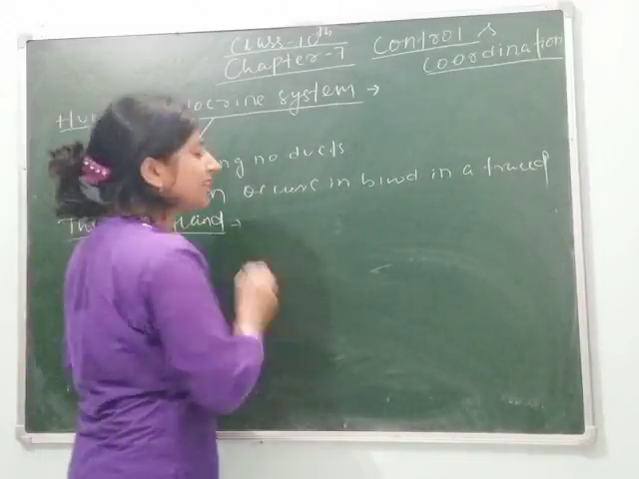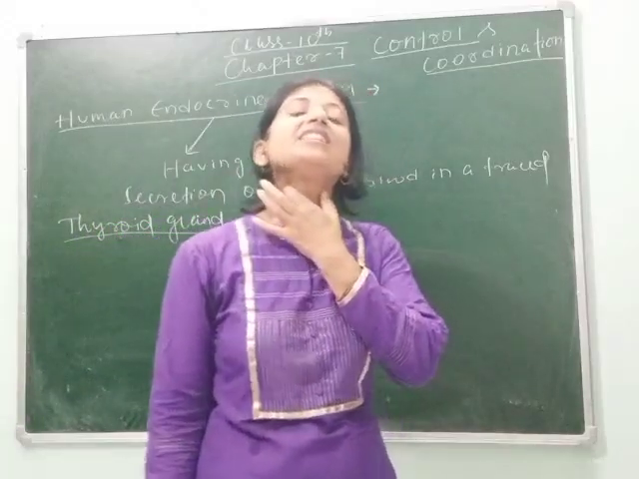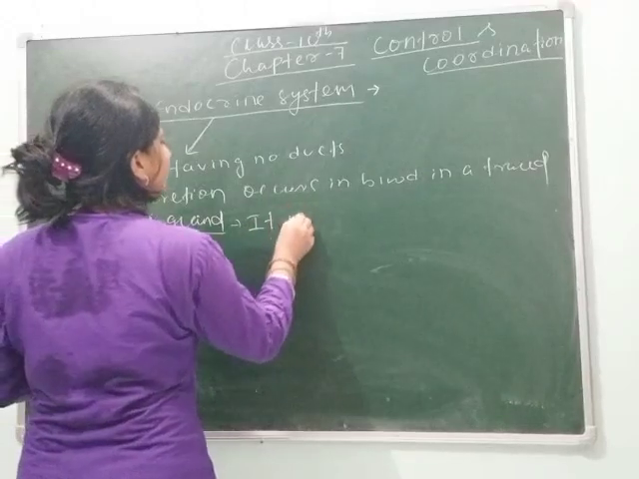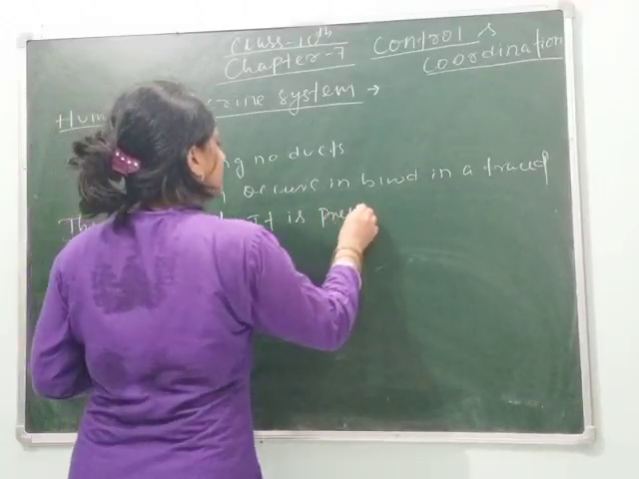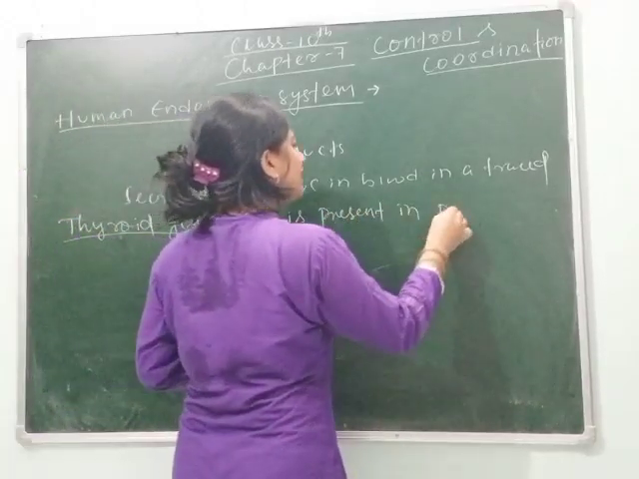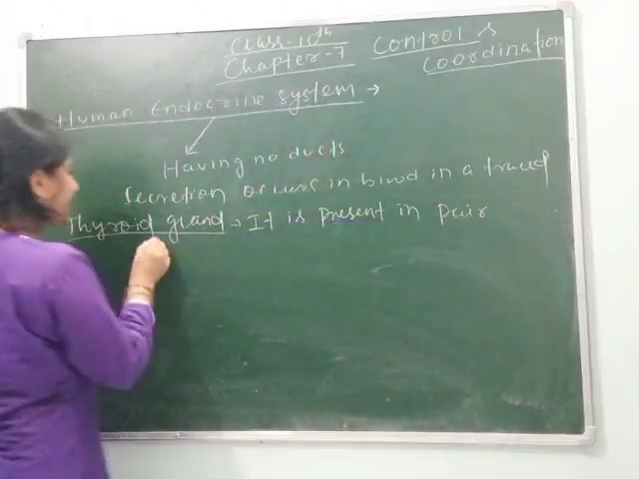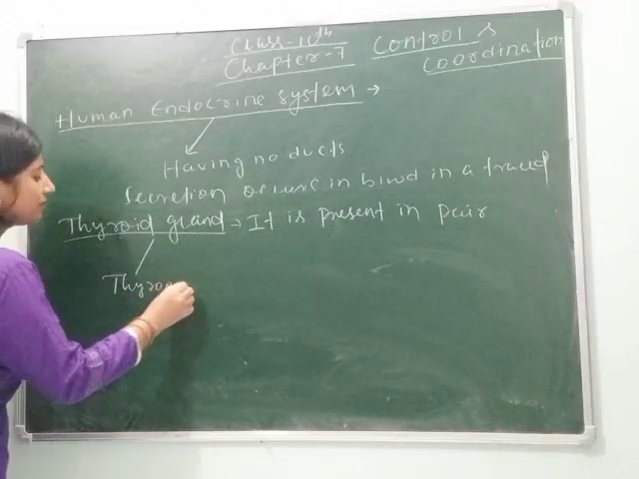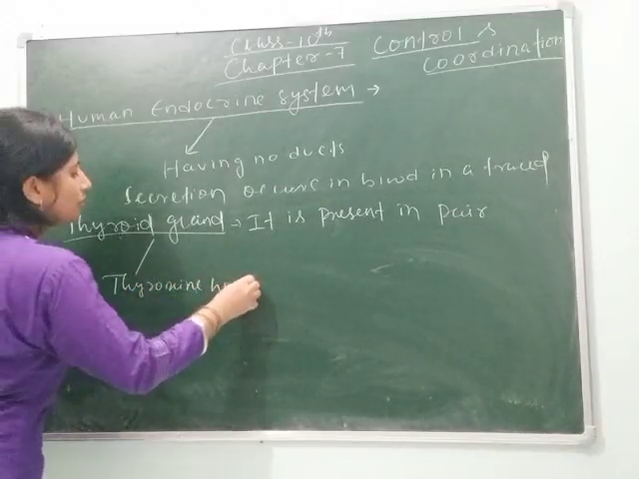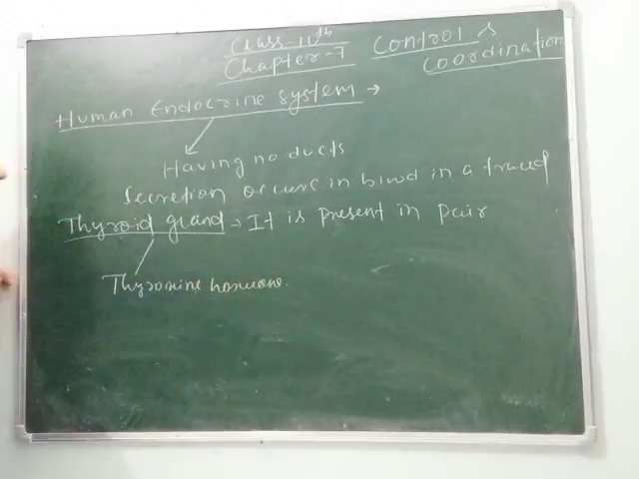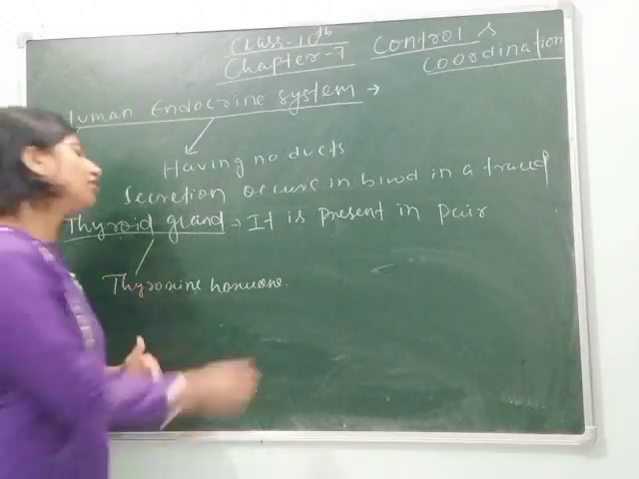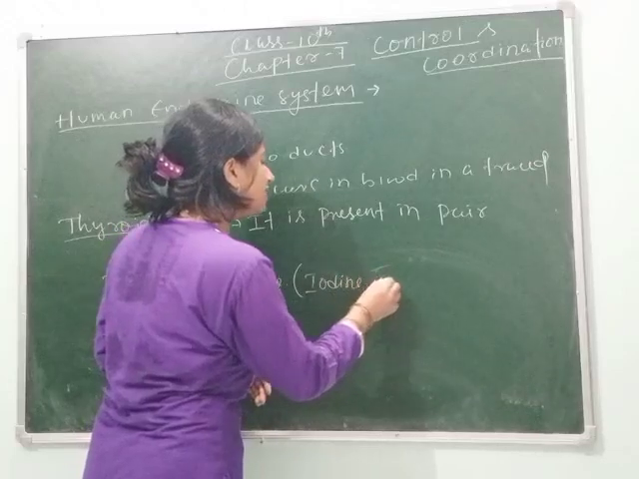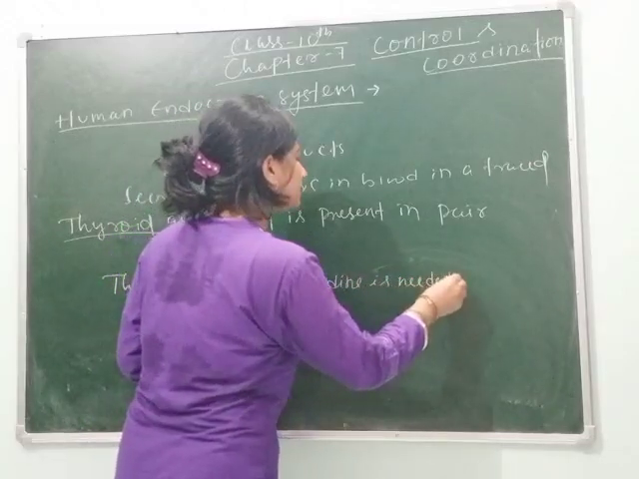Thyroid gland is present in pair in the neck region, and it secretes thyroxine hormone. For the synthesis of thyroxine hormone, iodine is needed by us.